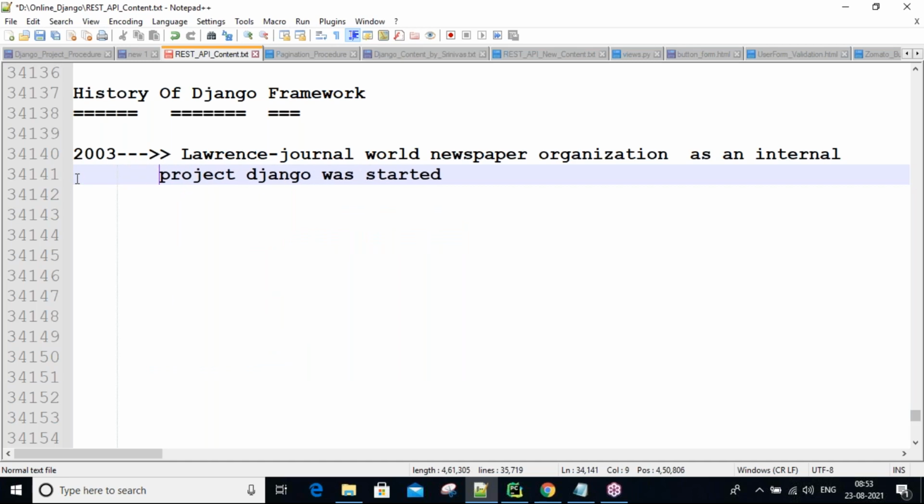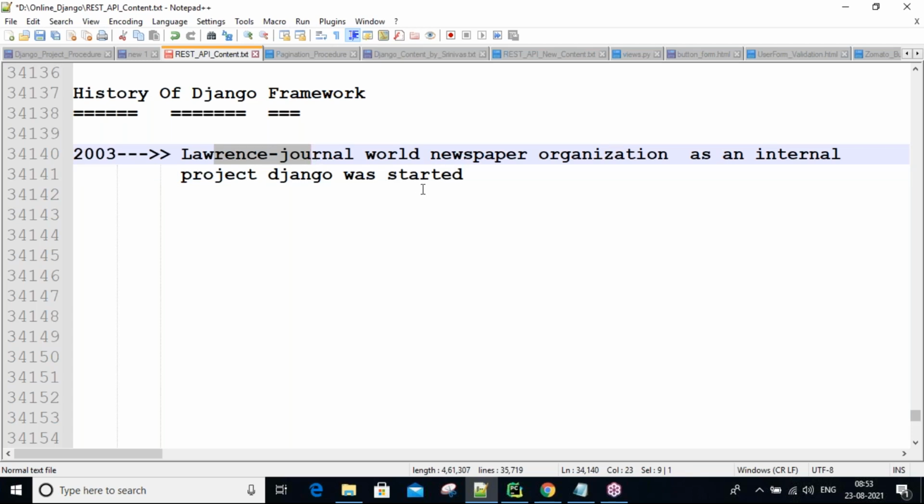Internal project means developed within the company, within the organization, for the organization's own purpose. For example, take the TCS company: some projects they develop for their own purpose within the organization, which TCS people can use, and some software they develop for clients, other people.